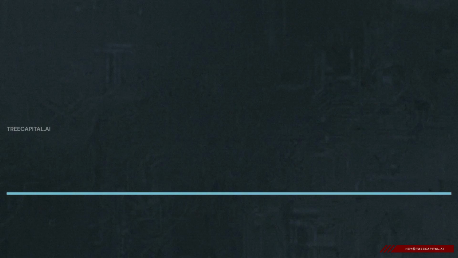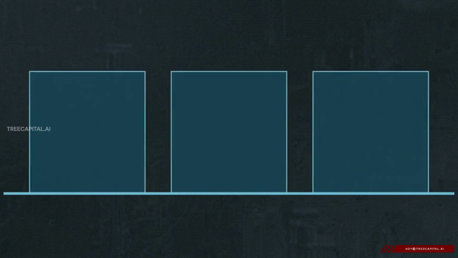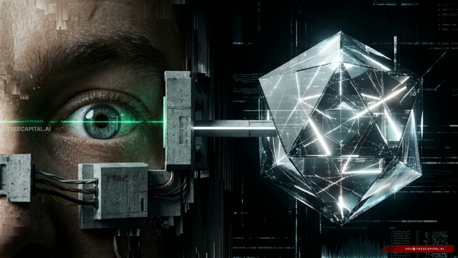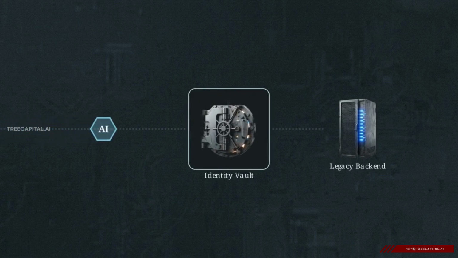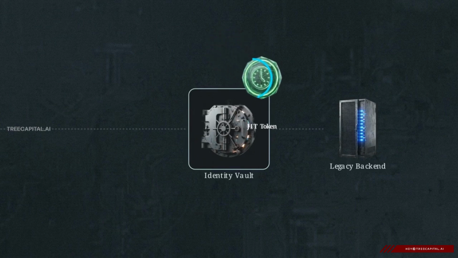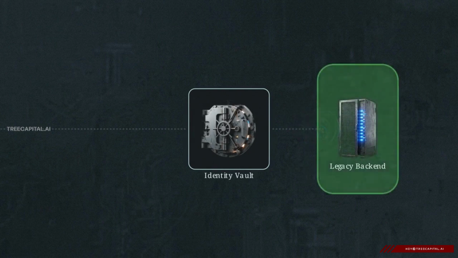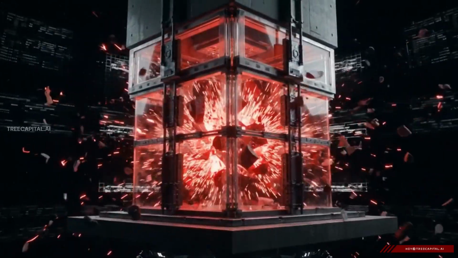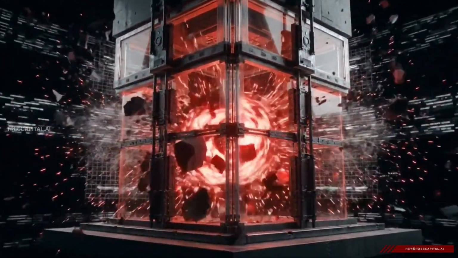Securing this last mile requires a framework built on 3 pillars: identity, context, and delegation. Delegation allows the system to cryptographically prove that an autonomous agent is acting strictly on behalf of a specific, verified human user. An identity vault architecture intercepts the agent's request before it touches the legacy system. It confiscates the permanent master key and replaces it with a temporary, highly restricted access token tied to the user's specific permissions.